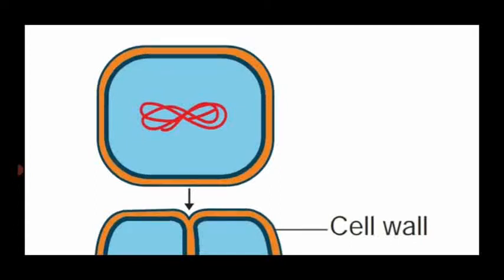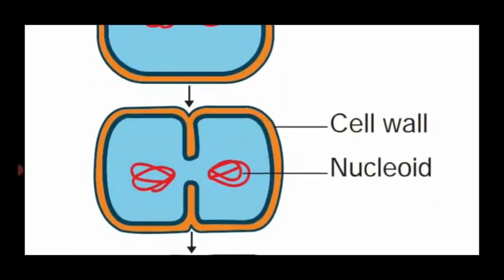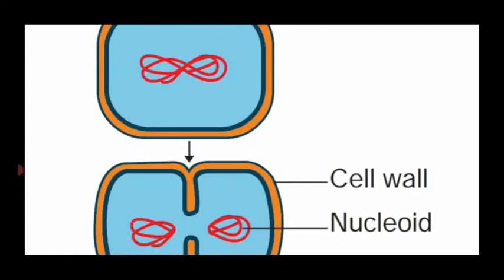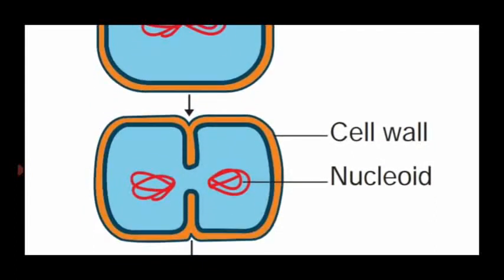Okay. So this is the second stage: the nucleus or nucleoid which is present at the center undergoes division. A single nucleus is divided into two, followed by the cell wall also growing towards the center on both sides.